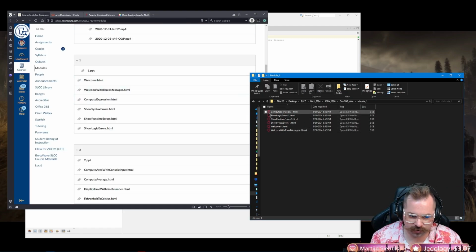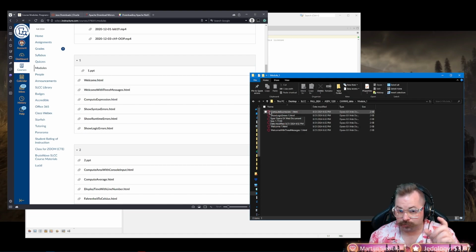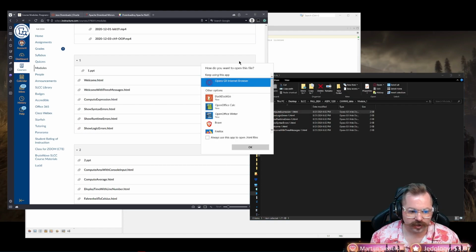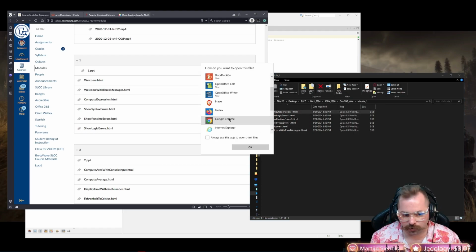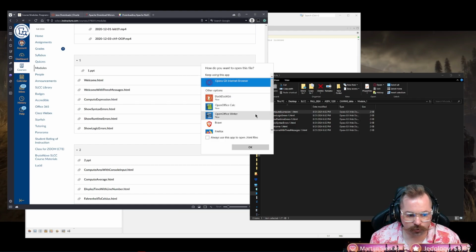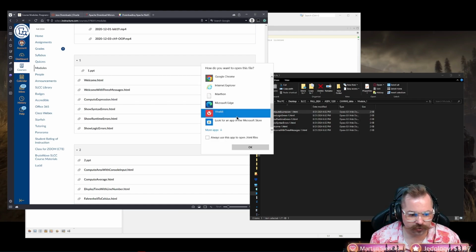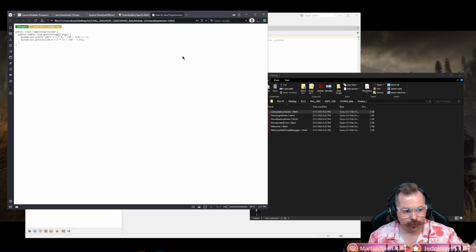Okay. So this symbol right here is actually Opera GX. It's a browser that I use. So if I click on this, it's going to open this file in a browser. I'm going to click on it. You see how it gives me all of these browsers: Google, Firefox, Edge, all these browsers I have. DuckDuckGo, whatever. I'm going to open it in Vivaldi because that's what we have open right here.